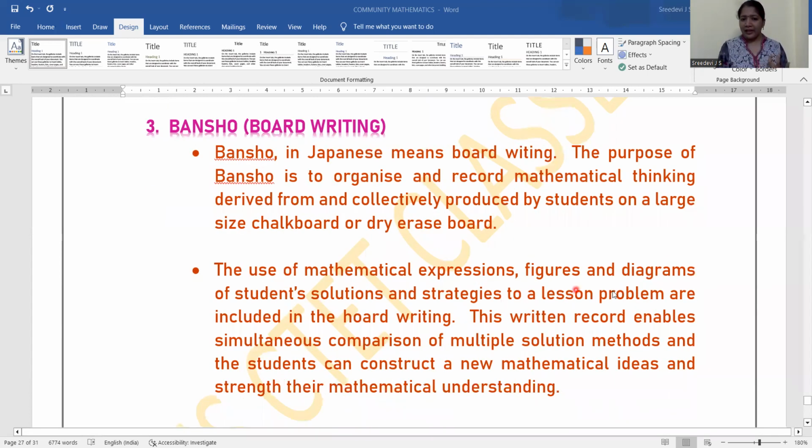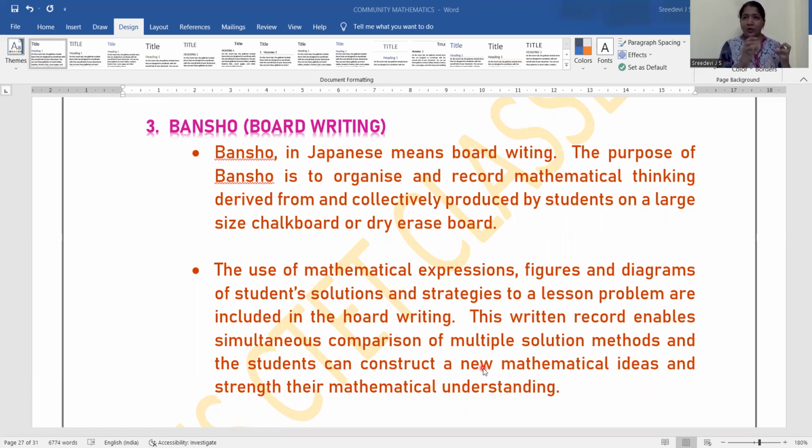The use of mathematical expressions, figures, and diagrams of the student solutions and strategies to the lesson problems are included in the board writing. So you can include the figures or the expressions, emojis, and diagrams. Whatever strategies come under the group discussion, we can display on it. Then this written record enables the simultaneous comparison of multiple solution methods, and the students can construct a new mathematical idea and strengthen their mathematical understanding.